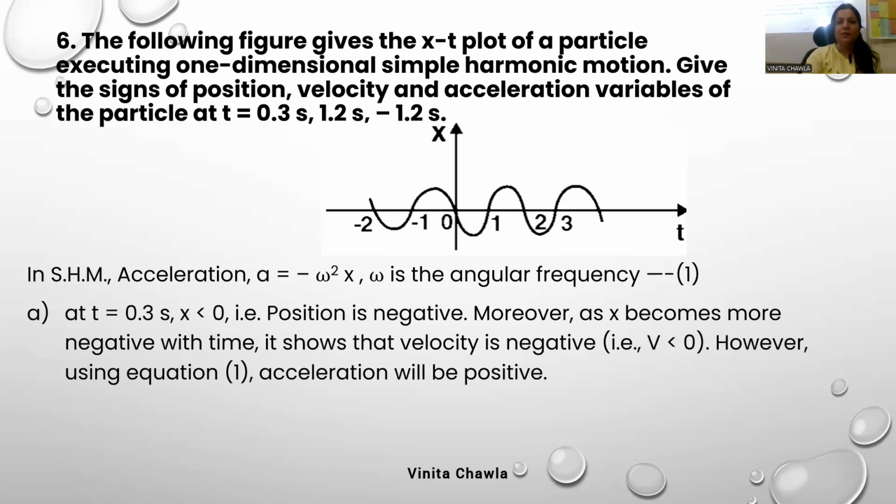Okay. Now for 1.2 second, please answer. 1.2 second, where does it lie? You can also see. It's easy. Look at the cursor. It is here.